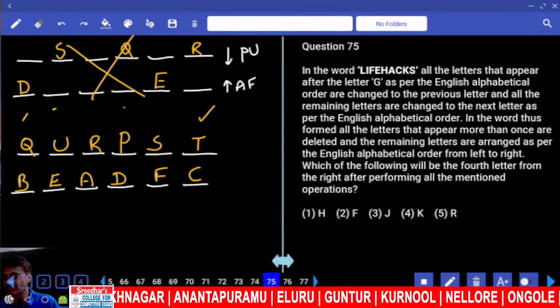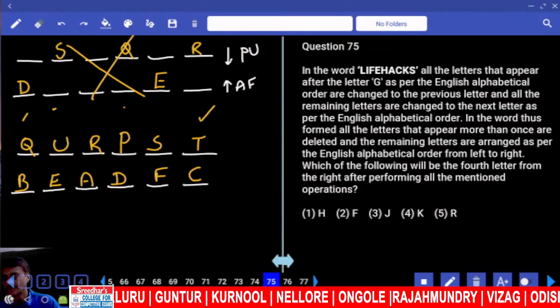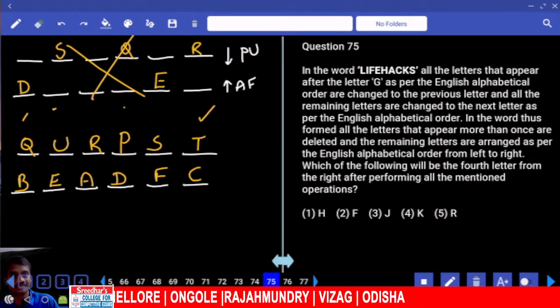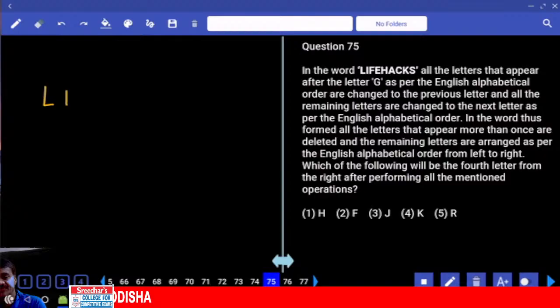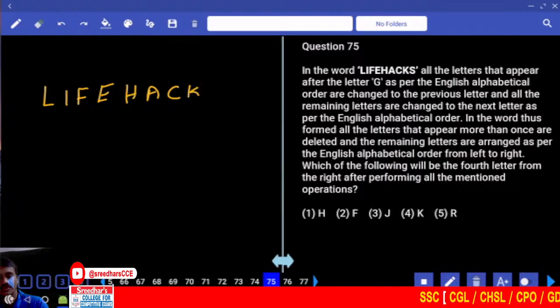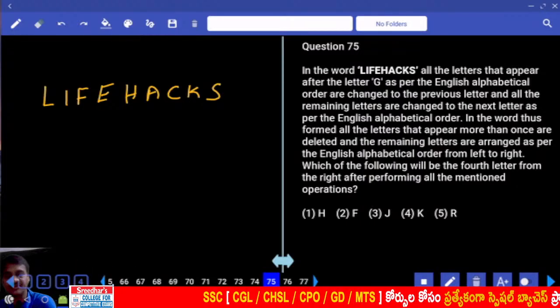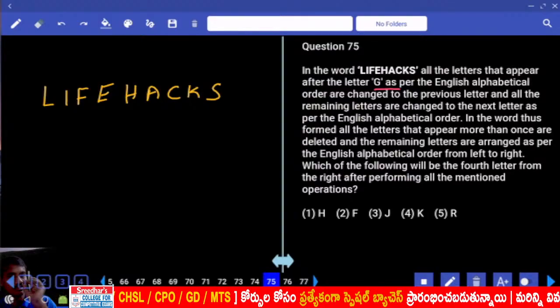Then coming to question number 75. Now in the word, life hangs, all the letters that appear after the letter G, as per the English alphabetical order, are changed to the previous letter. Okay. Now what is the word we have? Life hangs. All the letters that appear after the letter G as per the English alphabetical order are changed to the previous letter.